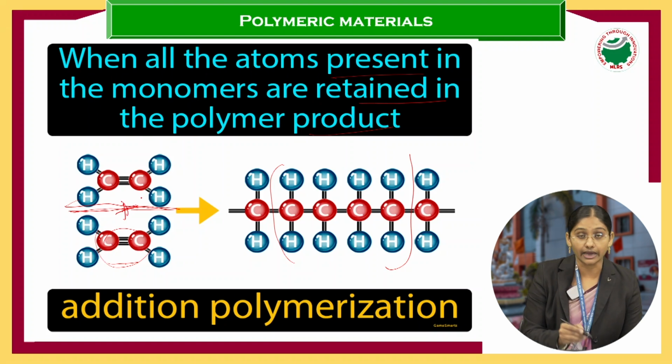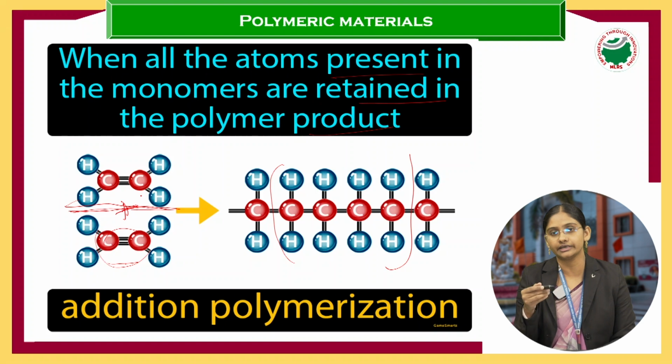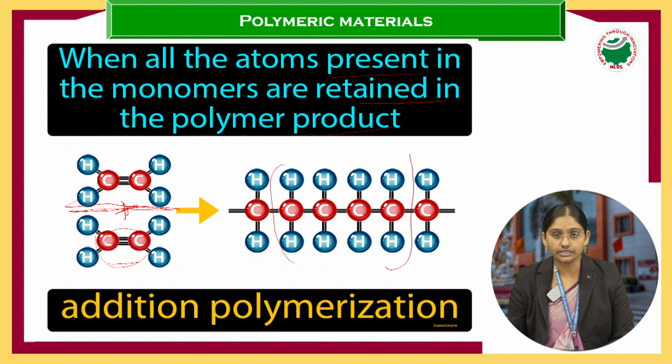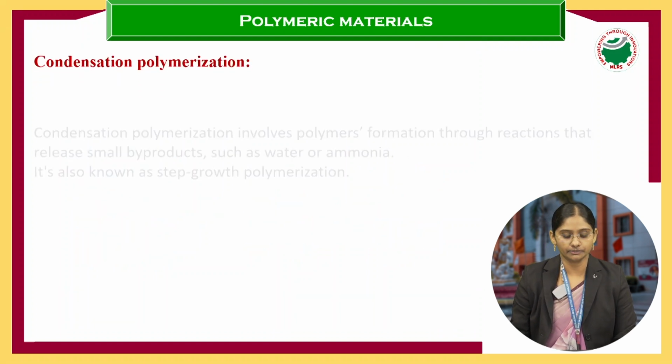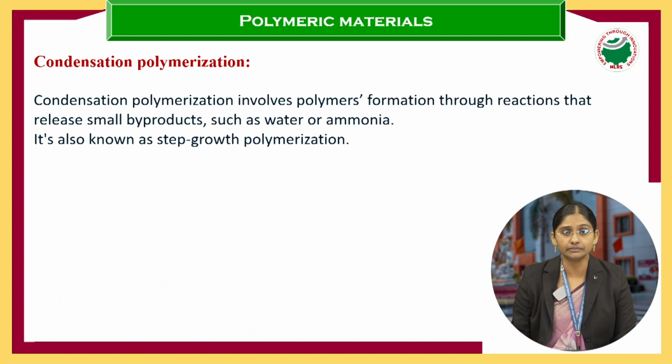So here just the adding of monomers is taking place, and after adding, the length of the polymer chain increases. That's why the molecular weight also increases, right? So here it is the addition polymerization. Next, come to condensation polymerization. This is the second type of polymerization.